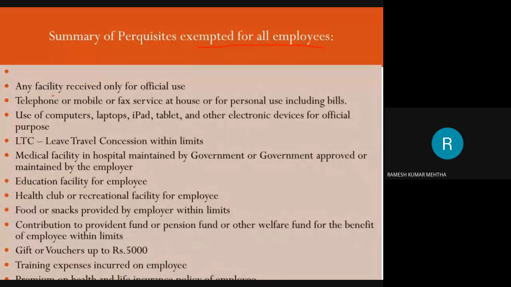For example, any facility received only for official use. For example, car facility, car plus driver is provided to me, and this car and driver and the other expenses which are incurred by the employer are for discharging the duties, and I am using this car only for official use.